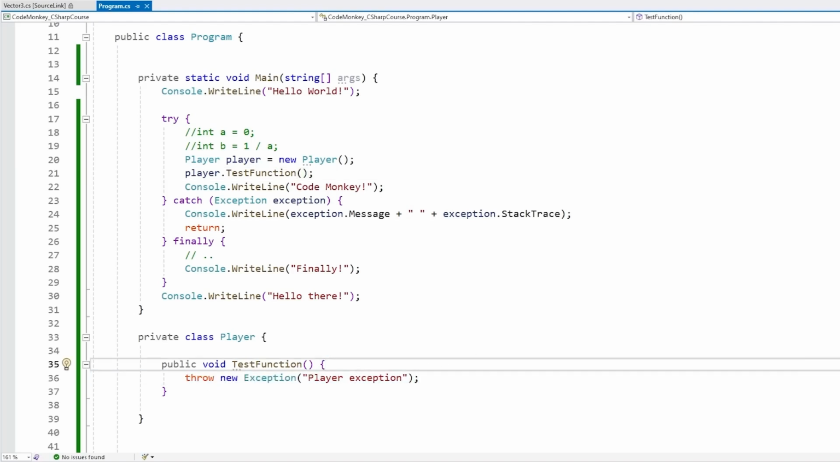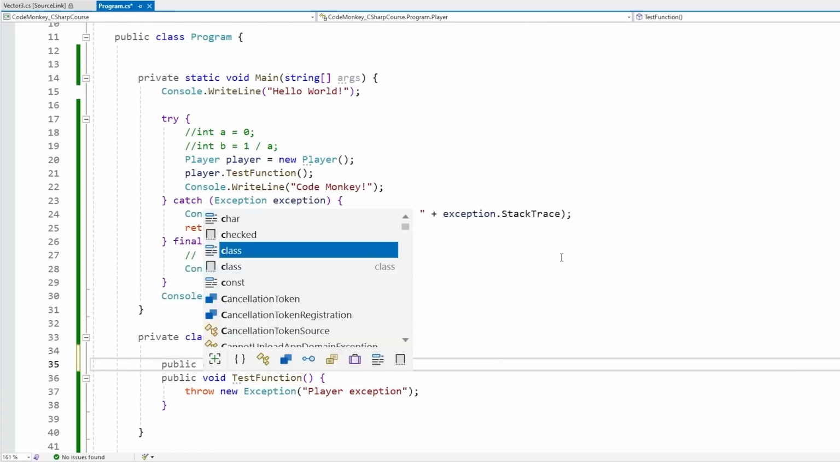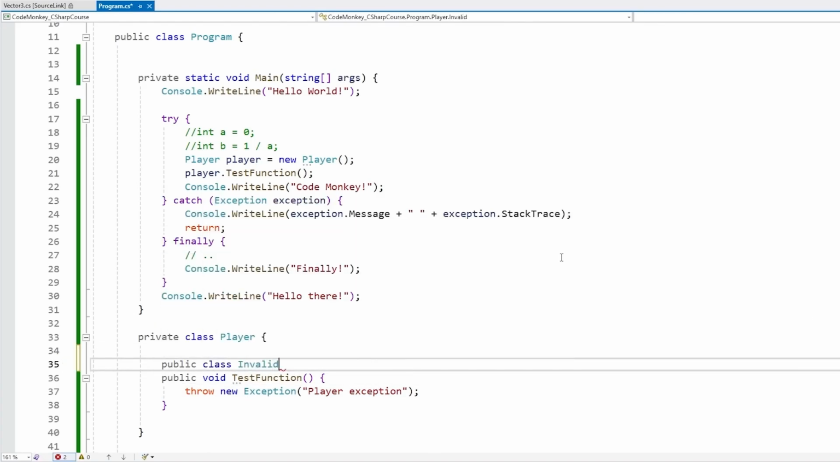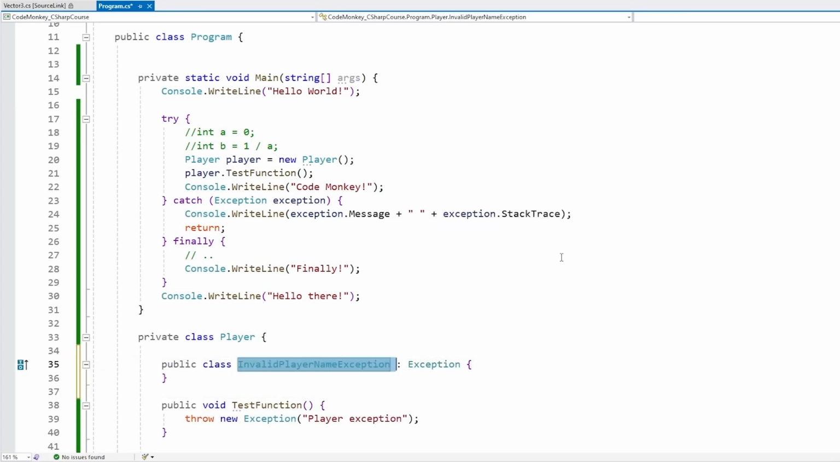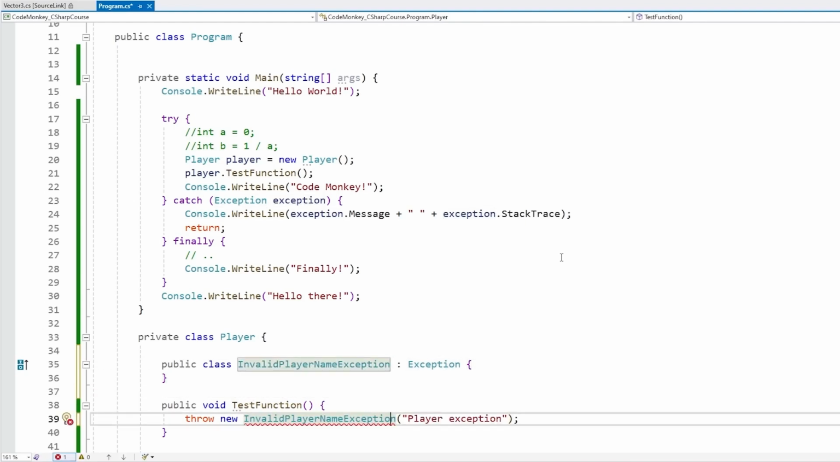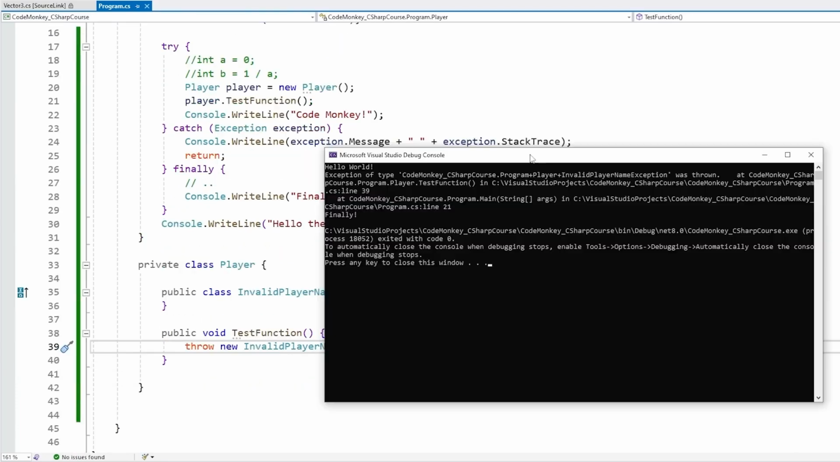And then you can even make your own exception type. For example, let's make a class. Let's call it invalid player name exception. The only rule is that we need to extend from exception. So just like this. And over here, instead of spawning a general exception, we can do our regular one. So just like this, let's run our code. And there it is, exactly like that. So exception of type, and of our type, invalid player name exception.